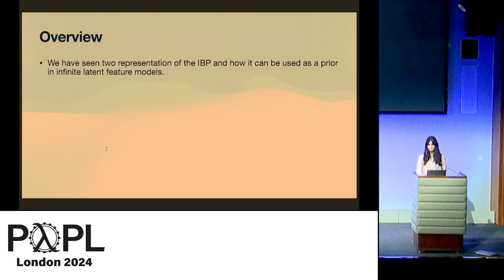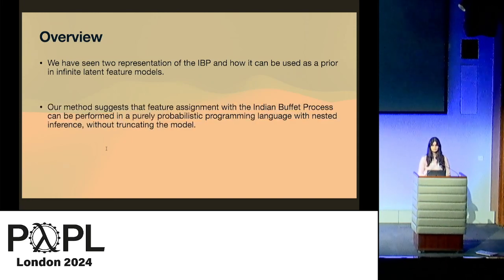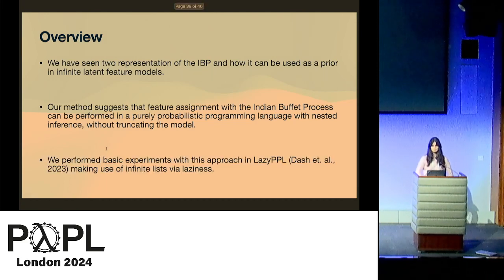So to recap, we have seen two representations of the Indian buffet process and how we can use it as a prior in infinite latent feature models. And we have shown that we can express the Indian buffet process using nested inference, but without using truncation or hidden state. We also performed some basic experiments with this approach in lazy PPL, which is a Haskell library for probabilistic programming, and it makes use of infinite lists via laziness.